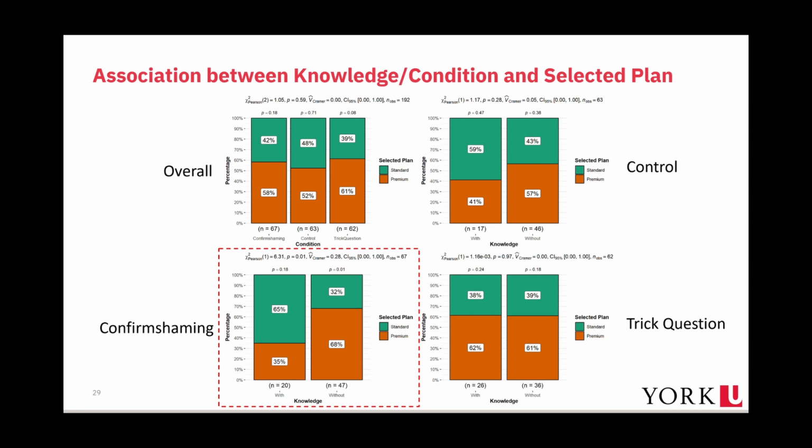That said, our chi-square test analysis shows that there is an association between knowledge and selected plan regarding the confirmed shaming condition, with those without knowledge at 68% being more likely to select the premium plan than those with knowledge at 35%. However, there is no association between knowledge and selected plan regarding the trick question and control conditions.